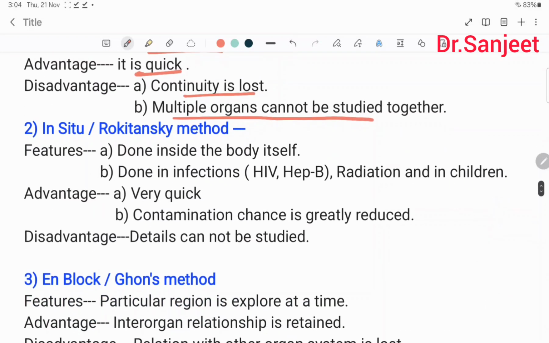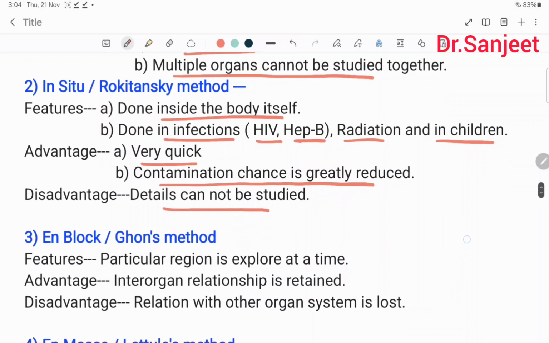In situ or Rokitansky method: the examination is done inside the body itself, done in infections like HIV, hepatitis B, radiation, and in children. Advantage, it is very quick, and the chance of contamination is greatly reduced. Disadvantage, detail cannot be studied.